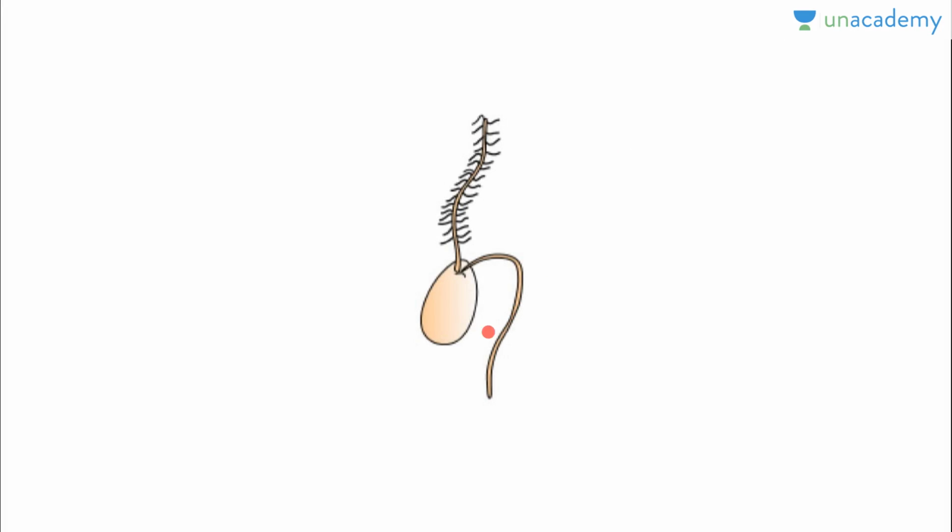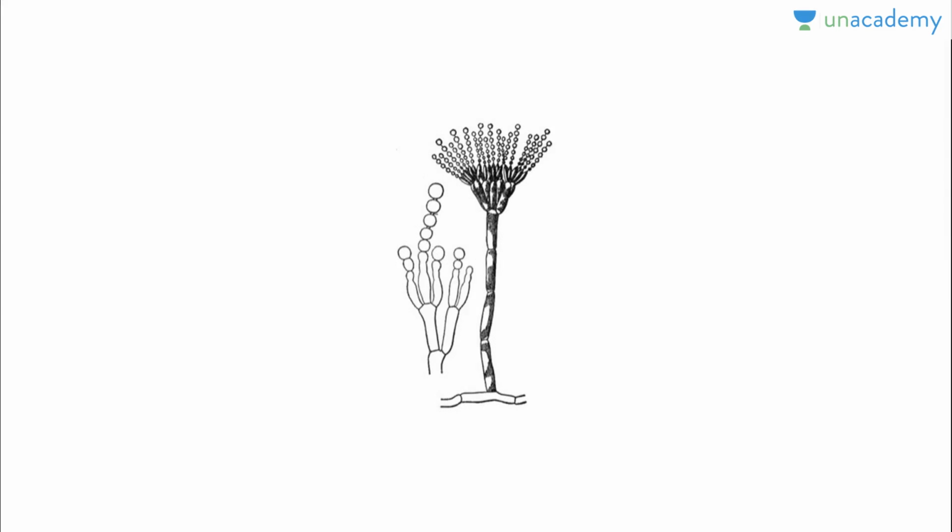Now see, this is the zoospore of an organism. These are the conidia. This picture is conidia of Penicillium. These are the conidia, that is non-motile spores that will give rise to the new organism. So that's all for types of asexual reproduction. Thanks for watching the video.